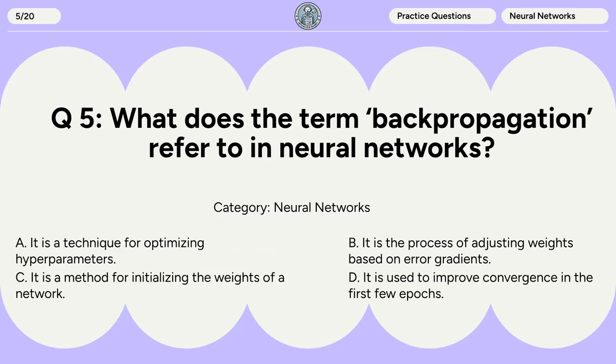Question 5. What does the term backpropagation refer to in neural networks? A. It is a technique for optimizing hyperparameters. B. It is the process of adjusting weights based on error gradients. C. It is a method for initializing the weights of a network. D. It is used to improve convergence in the first few epochs.